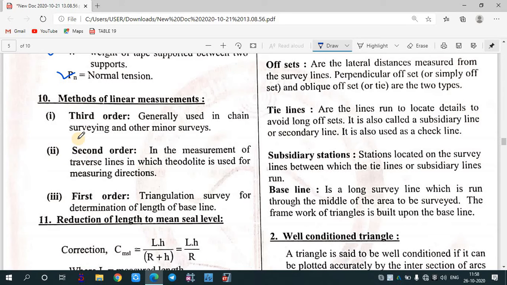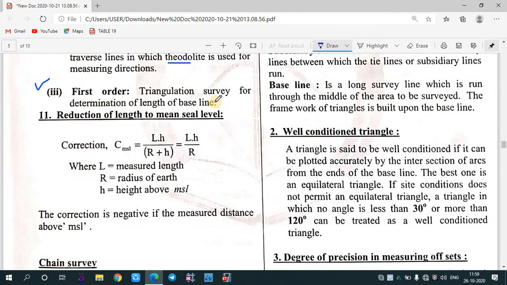Methods of linear measurement. There are different methods of linear measurement. First method is your third order, generally used in chain and tape surveying and other minor surveying. So third order type of surveying is generally used for minor works. Second order: in this, we need to use the measurement of traverse line in which theodolite is used. So in this, we use theodolite to measure sometimes the directions also. And the first order is a triangulation survey for determination of the length of the baseline. So the first order consists of a triangulation survey, and in that we measure the baseline accurately.